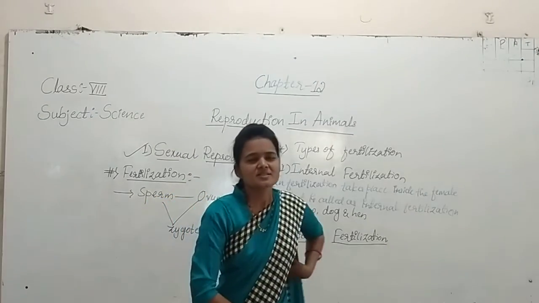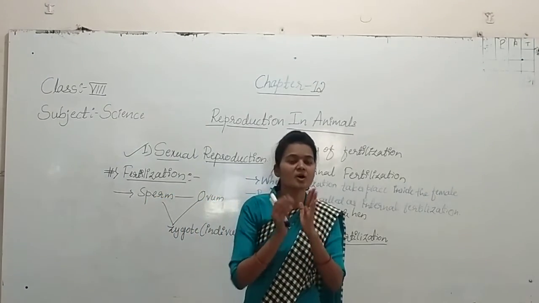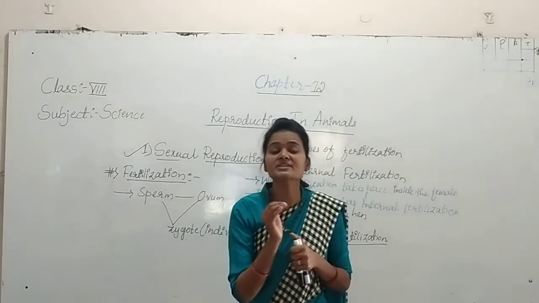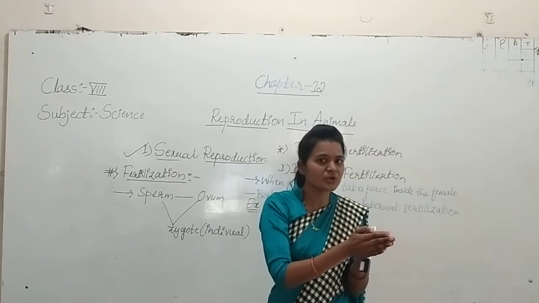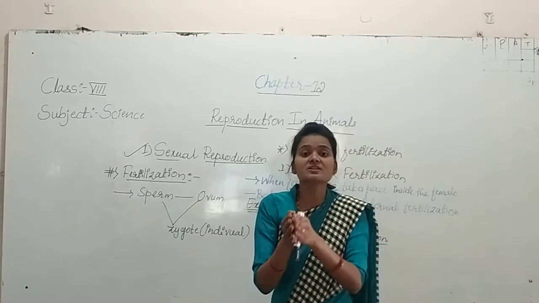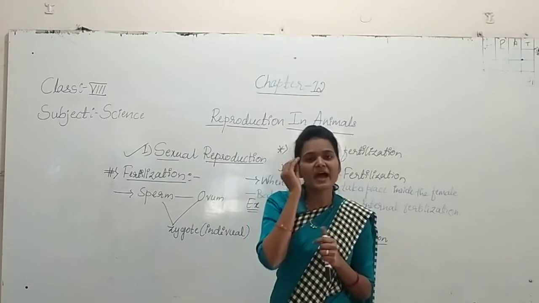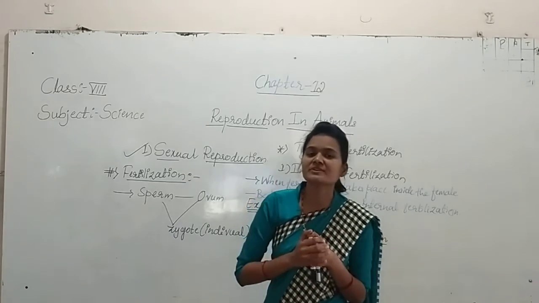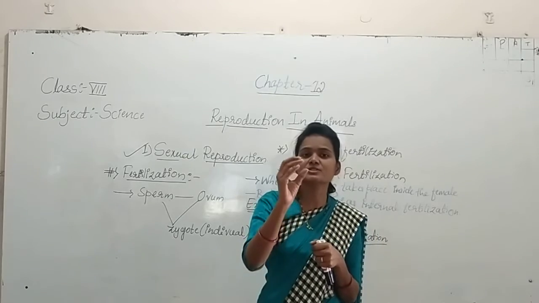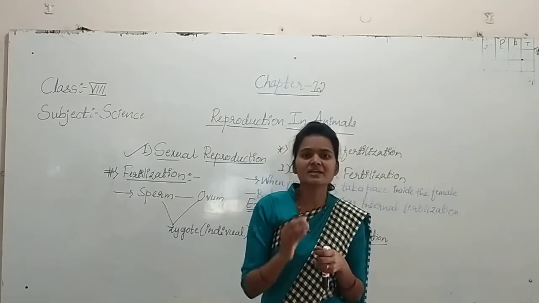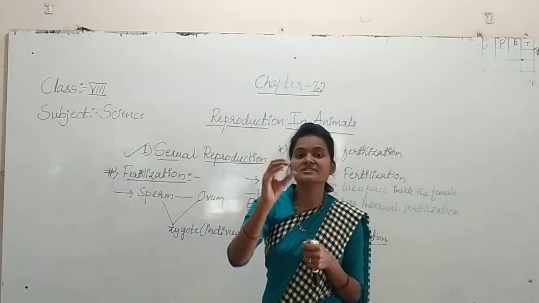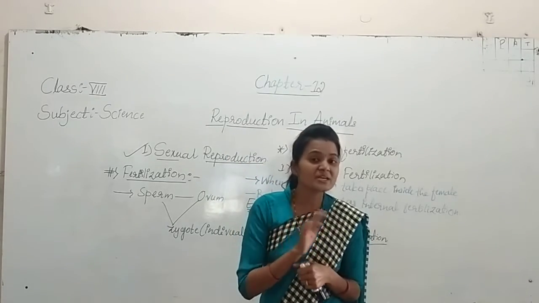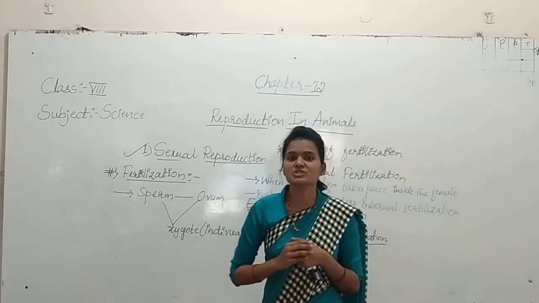See students, we have some wrong ideas in our mind. Fertilization is going on, but where is it going on? Internal fertilization is going on, okay. External fertilization, how does it work? Some people have wrong ideas in their mind. For example, the test tube baby. Somebody thinks that the test tube baby grows in the test tube only. But that baby is not growing in the test tube.